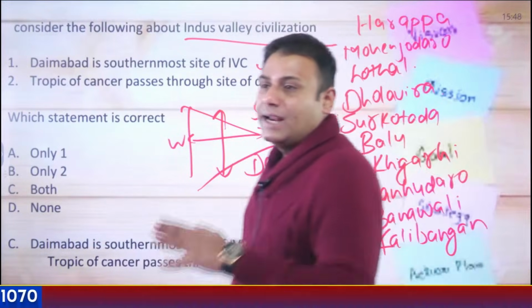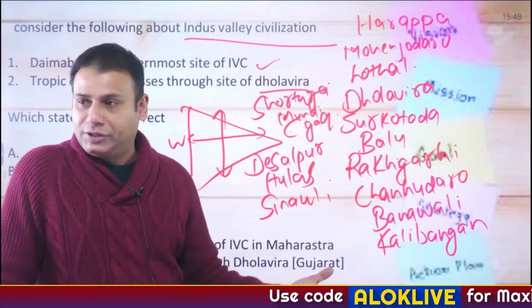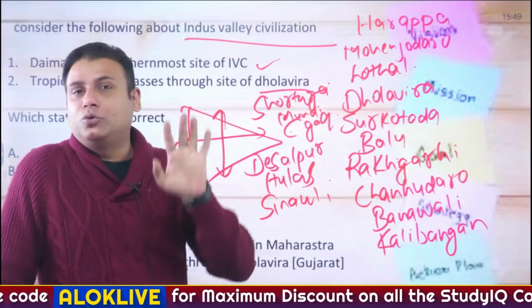So sometimes the question can be very direct: match the following sites and their locations. These sites are located across which states or which places. So there could be a probable question on that as well. So just go through that.